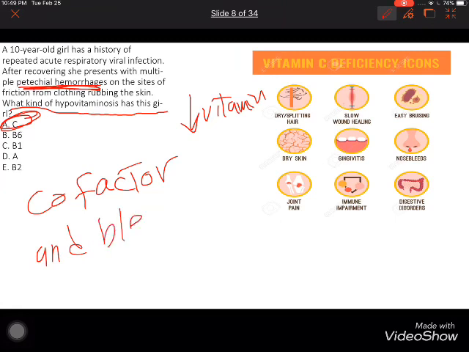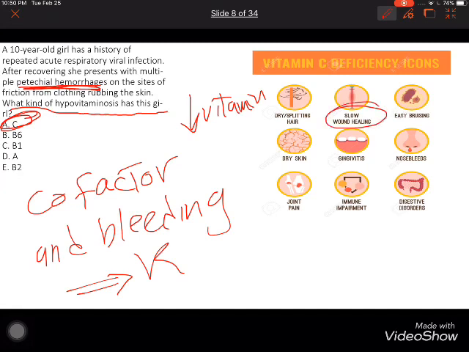bleeding, it will be vitamin K. But bacterial hemorrhagic, like hemorrhagic under the skin, will be vitamin C. And we have a lot of symptoms for deficiency of vitamin C, like slow wound healing, gingivitis, and impairment of the immune system, and other things you can choose, but it's the most common question about the bacterial hemorrhagic in Krok questions.